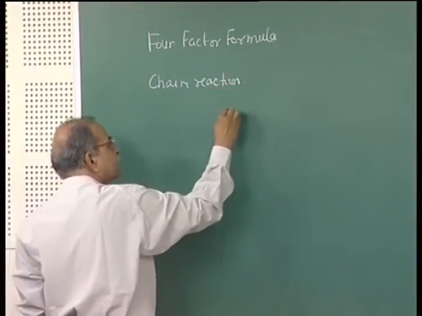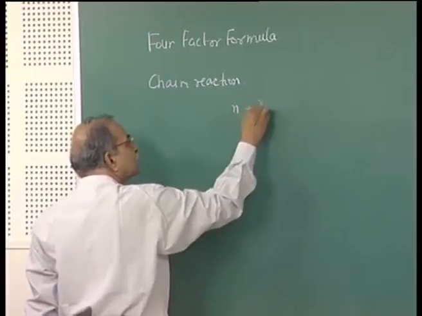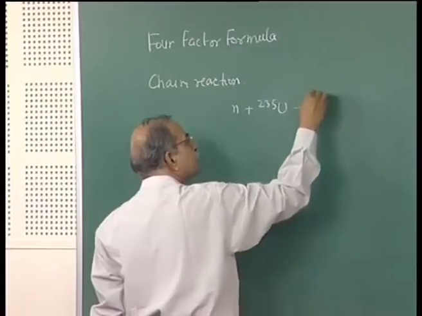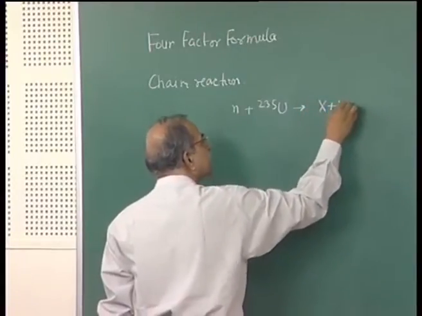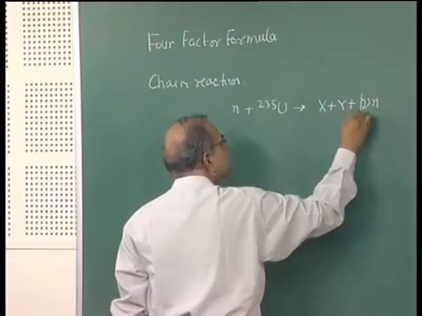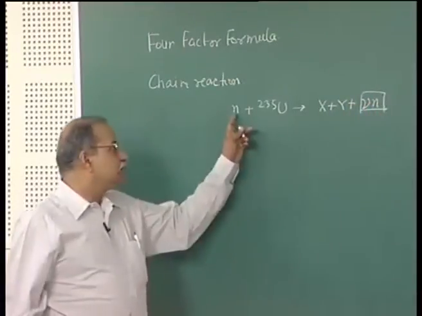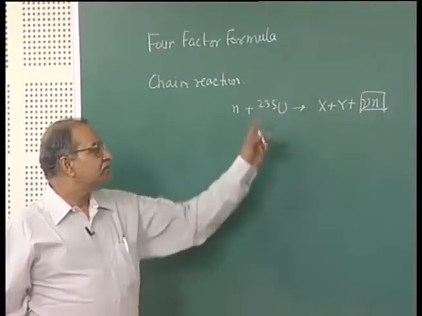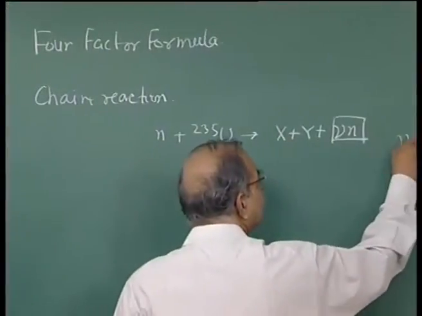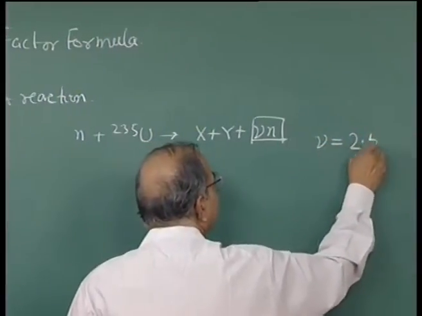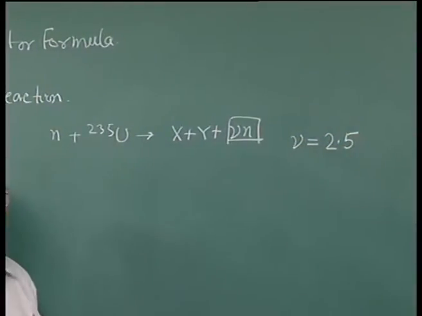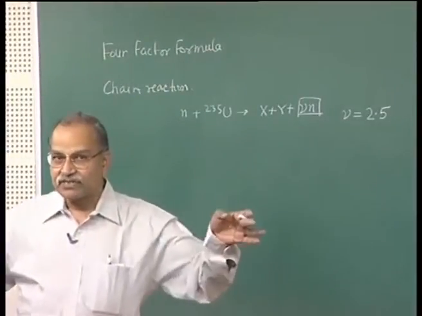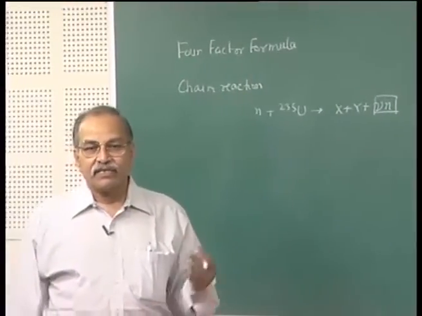And that is because, as you know, this neutron plus uranium 235 goes to uranium 236, and then finally X plus Y, and then you have these neutrons. So, with one neutron you get these neutrons, and on the average for uranium 235 this nu is something like 2.5 or 2.45. So, on the average 2.5 neutrons are produced, and these are of course fast neutrons, they have to be moderated and all that.